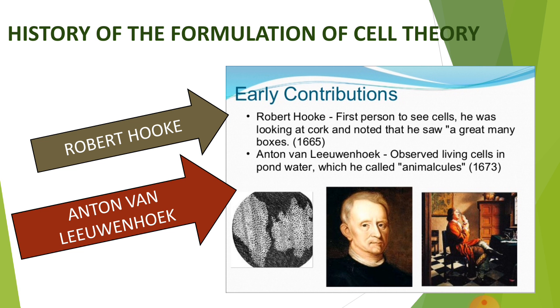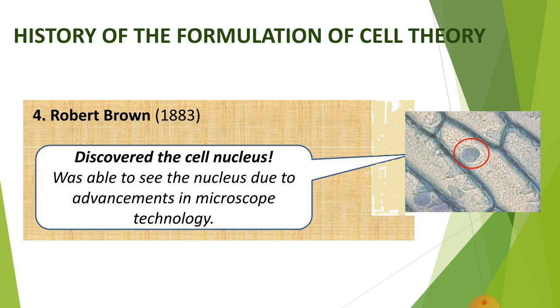The first living cells were observed a few years later by Antony van Leeuwenhoek. He observed tiny organisms from pond water under his microscope and called them animalcules, since they were similar to animals but much smaller in size. At that time he didn't know that, so he called them animalcules. Then Robert Brown discovered the cell nucleus. He was able to see the nucleus due to advancements in microscope technology.